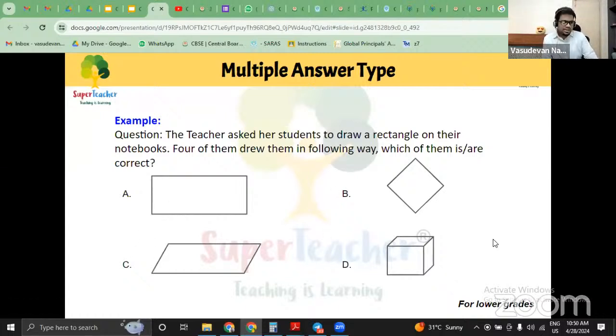So please check on that and you can start answering, ma'am, if you can. Come on, go ahead. What do you think is the correct answer? No, only one option cannot be correct over here, teachers. You have to mention two or three options. It could be one also, no doubt in that. But okay, A and C is the correct answer. The question is about a rectangle. Teachers, come on. Four of them drew it in the following way. Which of them is or are correct? A rectangle. Okay. A, B, C are correct. It's an open-ended question. No.